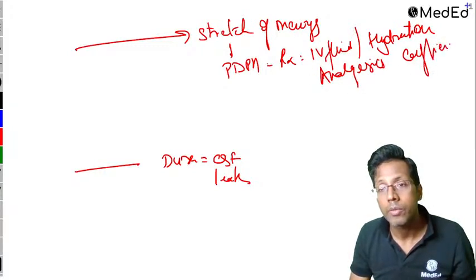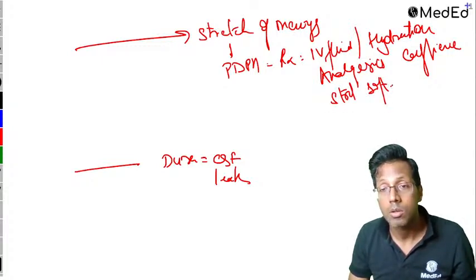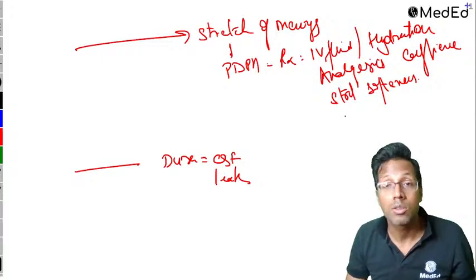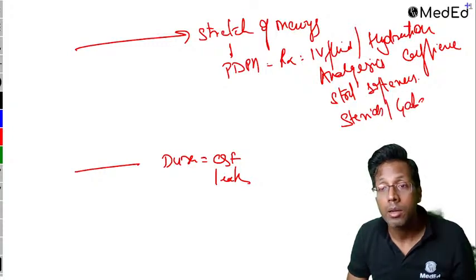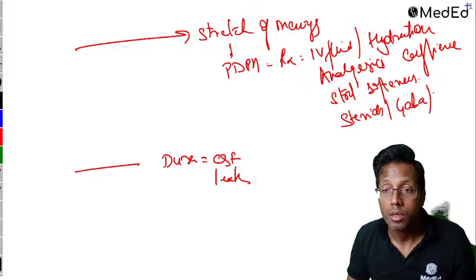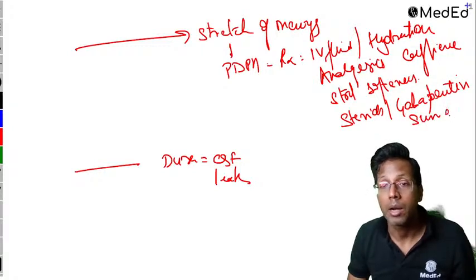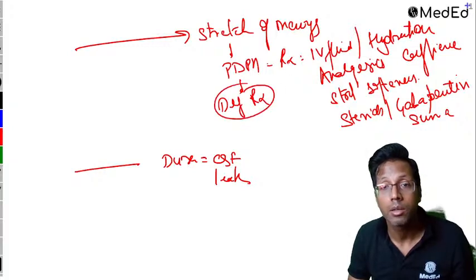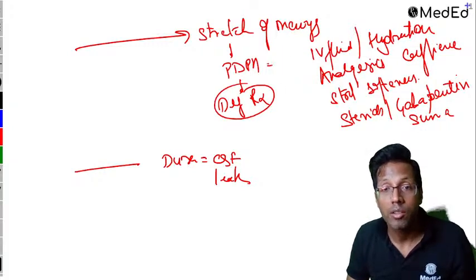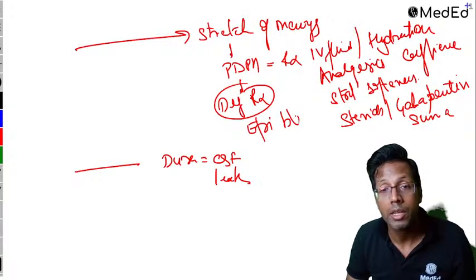caffeine. Remember, stool softeners are used. You can use drugs like gabapentin, sumatriptan, all those drugs can be used. Steroids can be used. But these are all treatments which are there; the most important, the most definitive treatment is what is called an epidural blood patch.